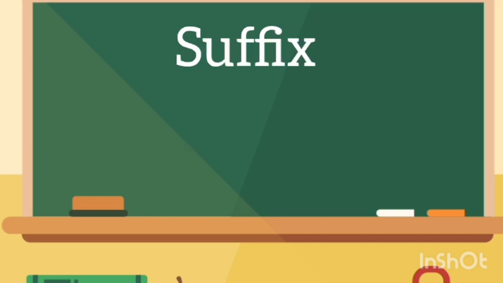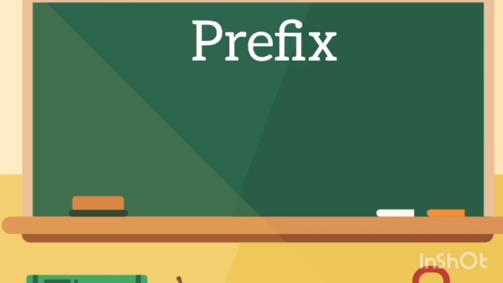What do you mean by suffix? A suffix is a syllable added to the end of a word. It is usually put after a base word to form a new word, right? For example, useful. Use is the base word here, and after that it adds ful, which is called a suffix, right? Okay, so let us move on to the examples here.